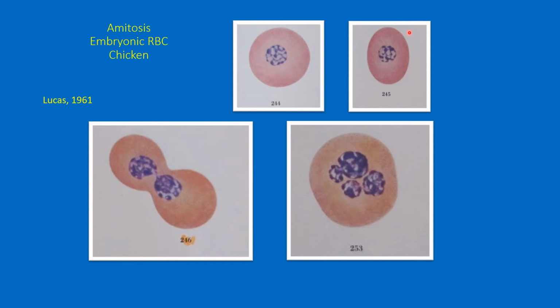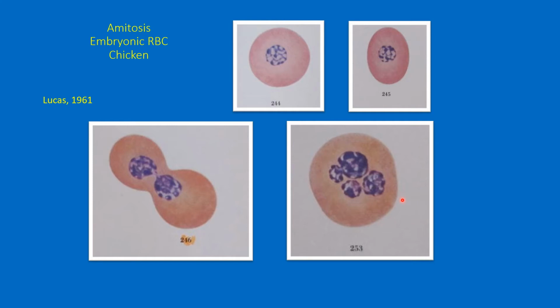So these cells seen in the embryo are known to be capable of amitosis. Here is one that's well along in that process. The daughter nuclei still remain attached through an isthmus. The cytoplasm is roughly the same size, so this would be a symmetric type of amitotic cell division.